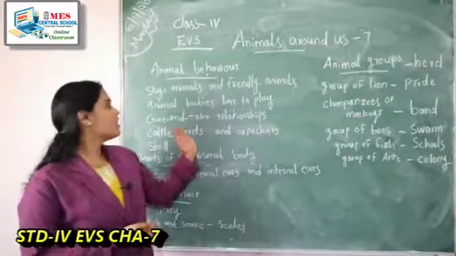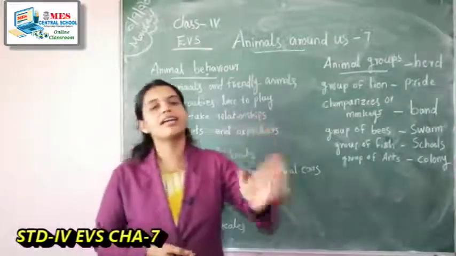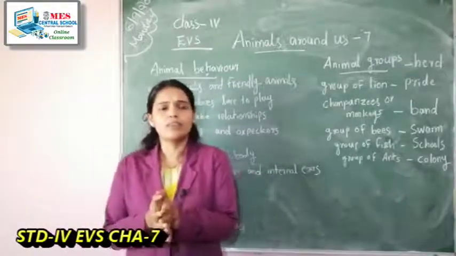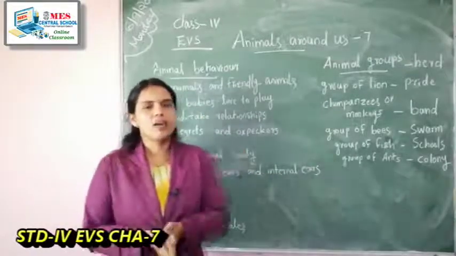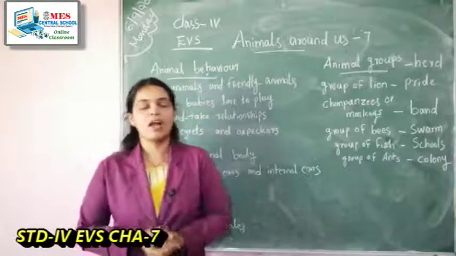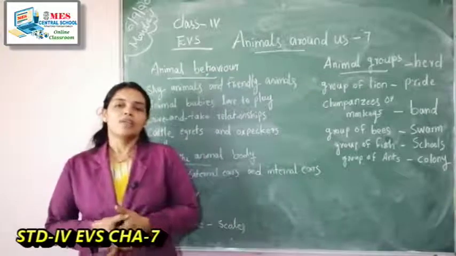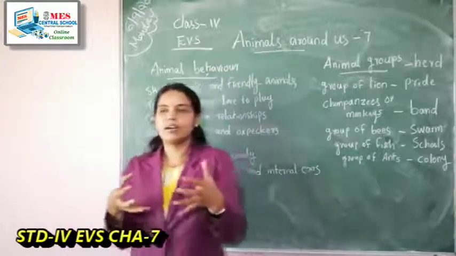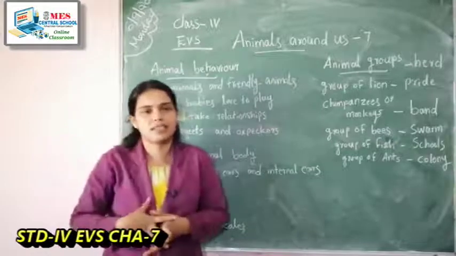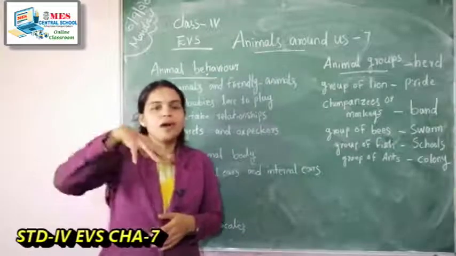Okay, next, give and take relationships. Not only in humans, in the case of animals also, we can see such relationships. For example, did you see some birds sitting on the back of some animals, the back of cows and buffaloes?